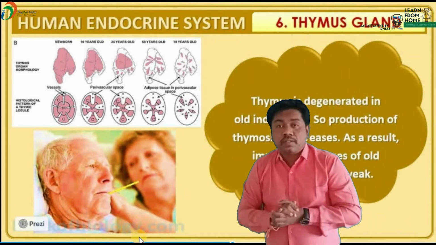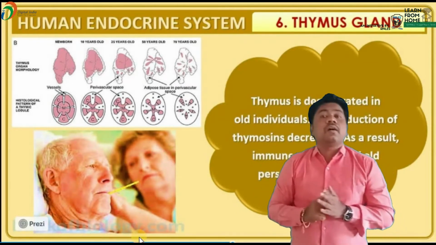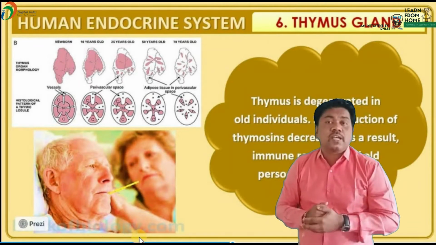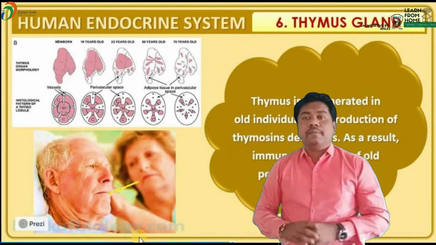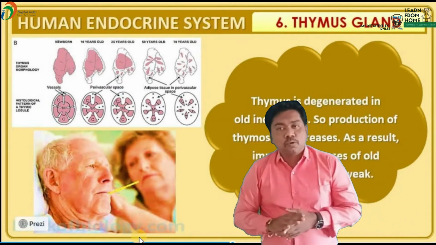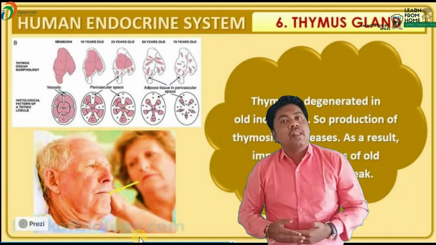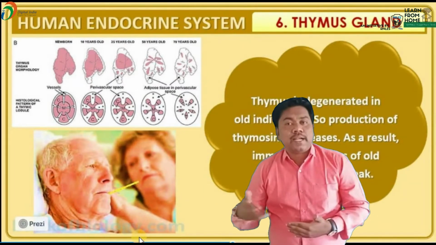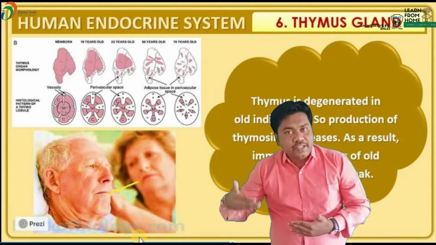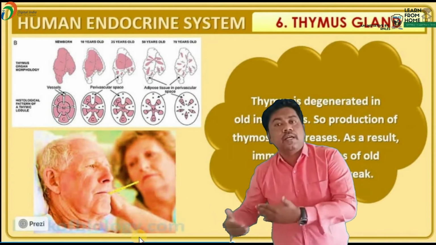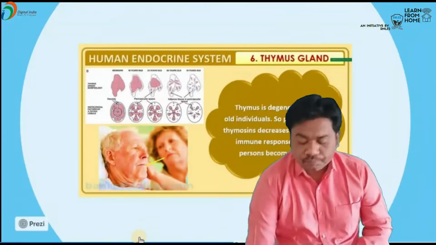Why is the old person's immune system very weak? Due to the decreasing level of the hormone known as thymosin. So this is about the thymus gland. This thymus gland produces a peptide hormone, thymosin. That thymosin helps in the maturation of T lymphocytes, and after that, it is involved in the production of antibodies. That's why it is involved in humoral immunity. This is about the thymus gland.